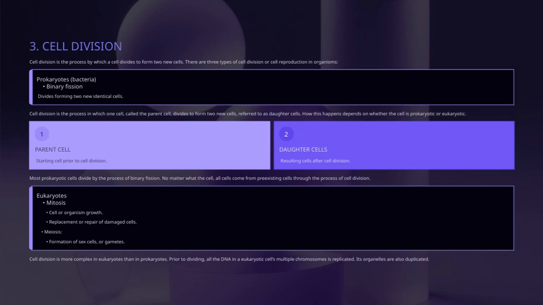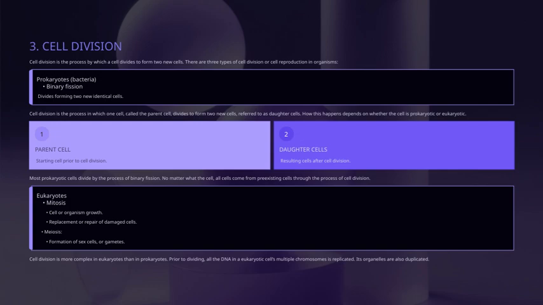Eukaryotic cell division includes processes such as mitosis, which is primarily for growth and repair, and meiosis, which is essential for forming sex cells or gametes. These processes are crucial because they contribute to genetic diversity and reproduction. On the other hand, most prokaryotic cells, like bacteria, divide through a simpler process called binary fission. In binary fission, the cell essentially copies its DNA and then splits into two identical daughter cells. It's a straightforward process, but it accomplishes the same goal: creating new cells from pre-existing ones.